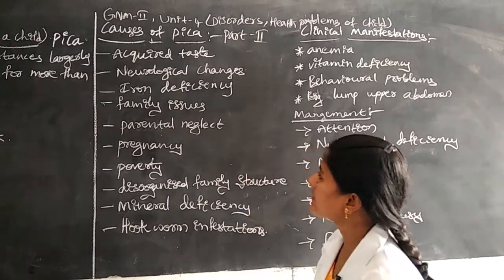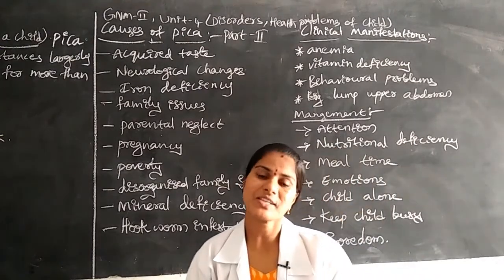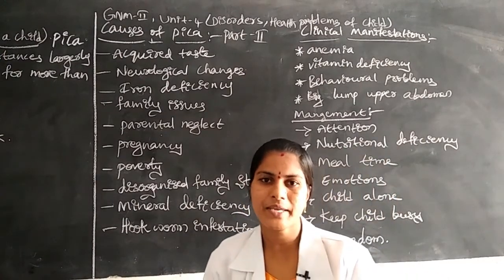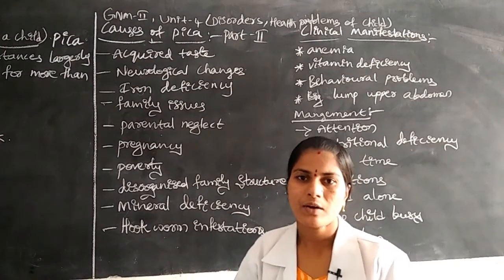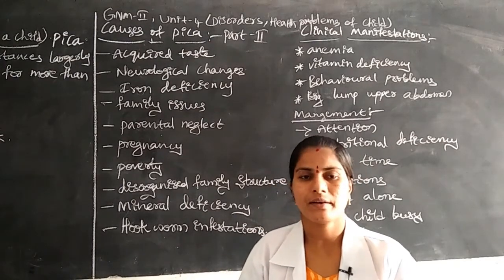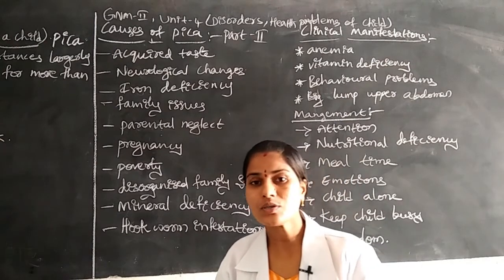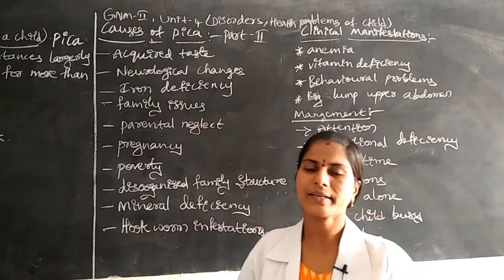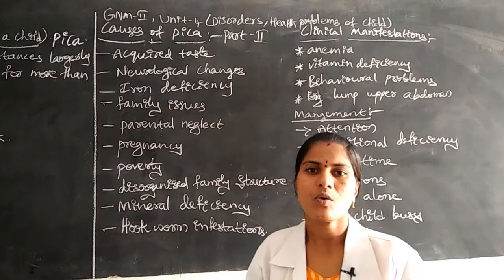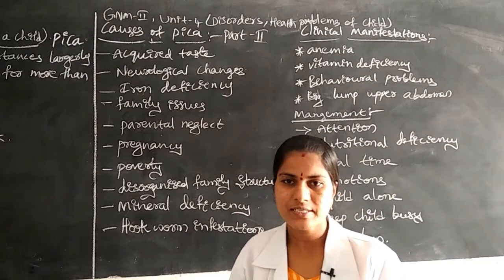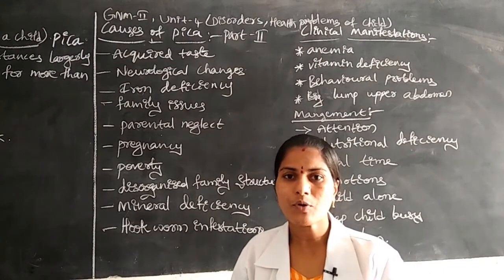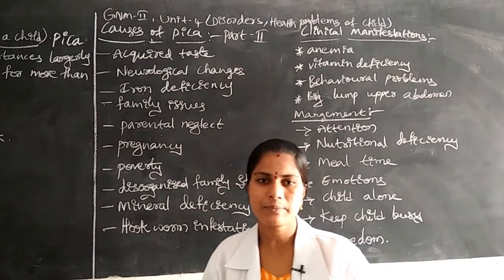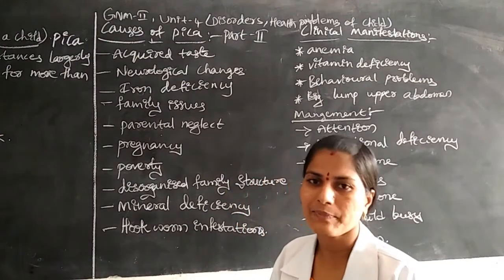Next, some children are suffering from iron deficiency anemia. The blood percentage in the body is low, so those children will eat so much of these non-nutritious food materials. This is the major reason: children suffering from iron deficiency anemia or low hemoglobin percentage eat this type of chalk pieces or slate pencils.